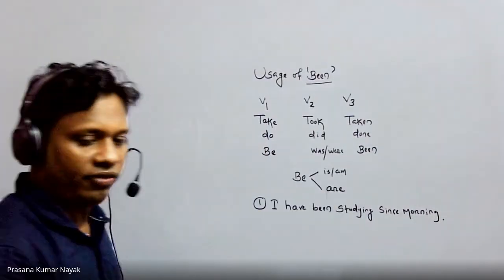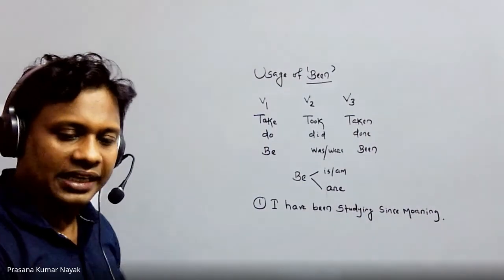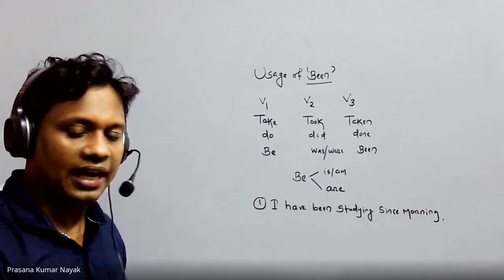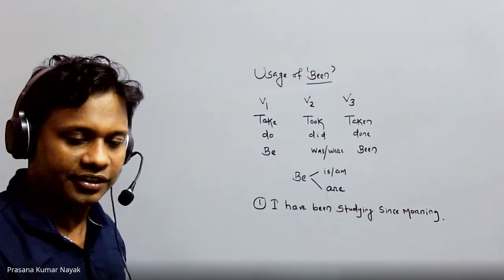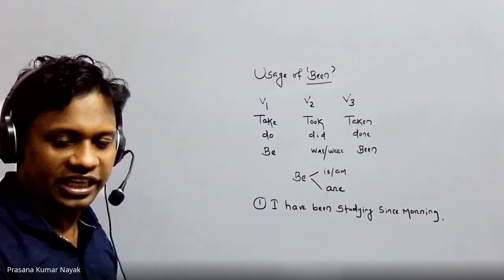This is my first sentence. Let me explain everything, then I'll give you time to ask your doubts. For the time being, just follow the proceedings.